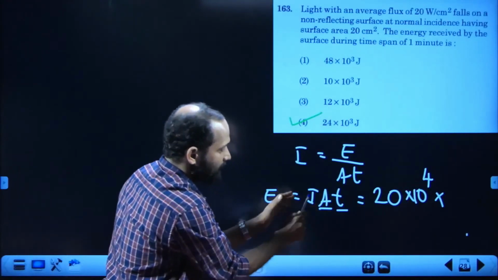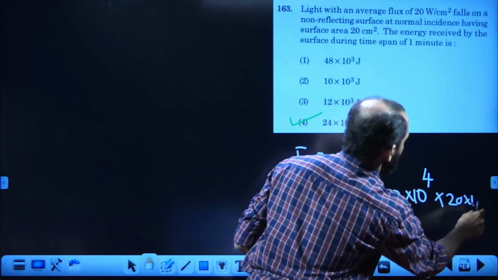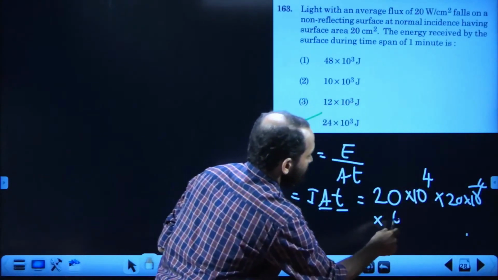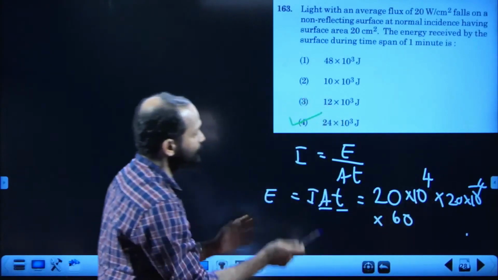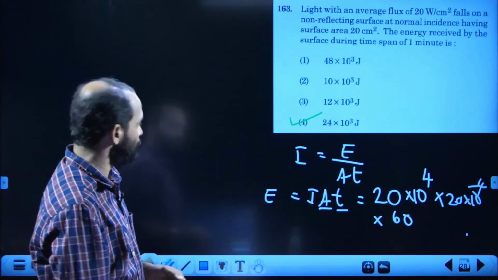By mistake I wrote like that. What is area? Area is 20 into 10 power minus 4, into time is 60. So 6 into 4, 24. The answer is readily there, 6 into 4, 24. No other option. So the answer is the fourth option.